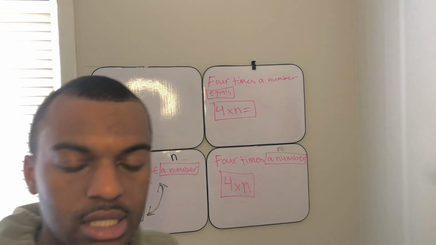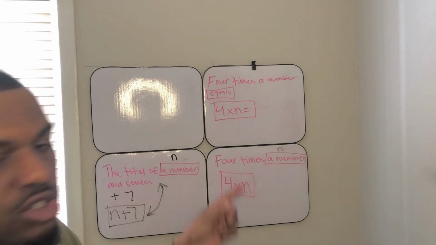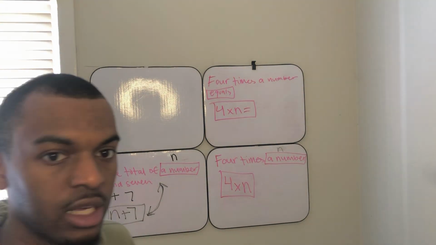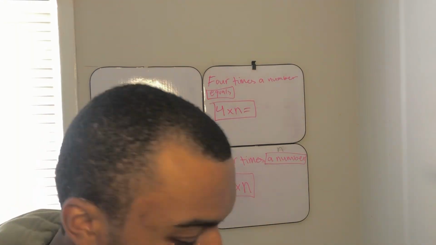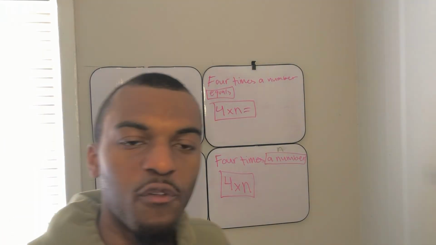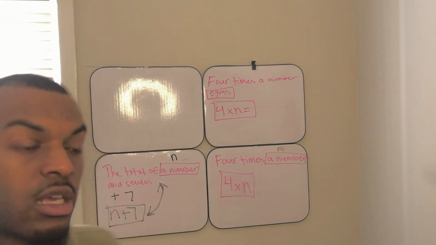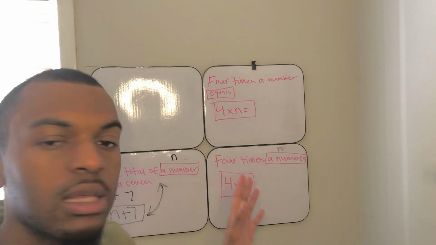Now, I know it might seem a little bit odd, but these are 2 different things. We're saying 2 different things. On the bottom, and we'll get into this when we talk about equations, we're not saying that 4 times the number equals anything. We're just saying 4 times the number. We didn't say anything about what it equals.